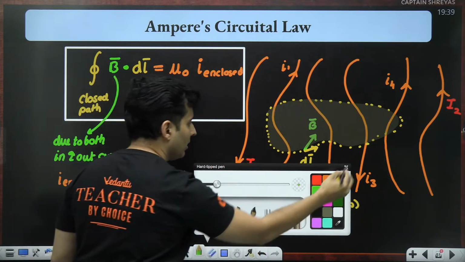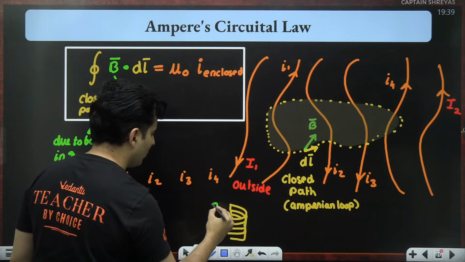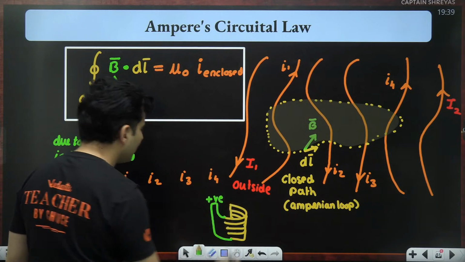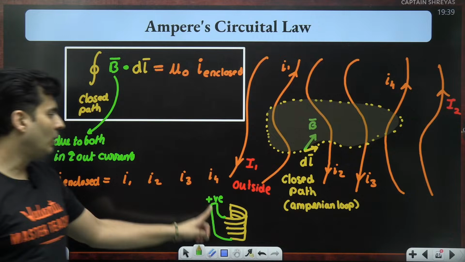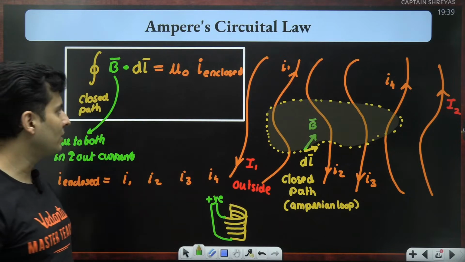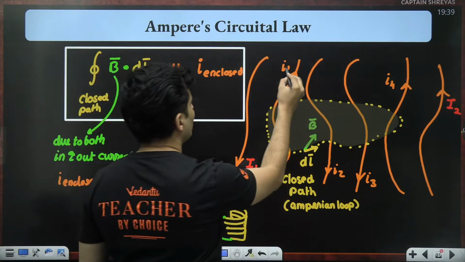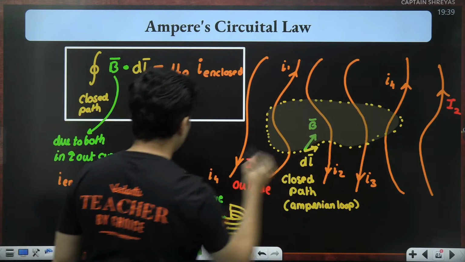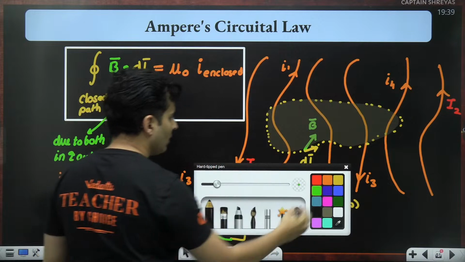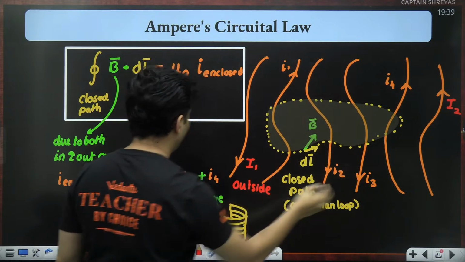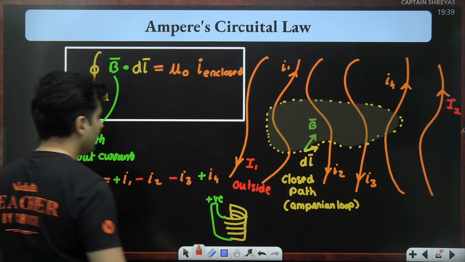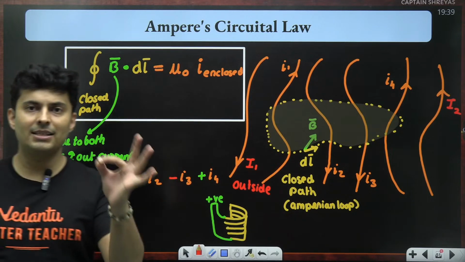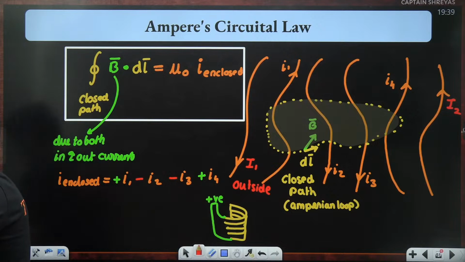Your thumb will automatically point in the positive direction of the current. Thumb is pointing up, so I1 will be positive. Even I4 will be positive. Who will be negative? I2 and I3 will be negative. That is how you find the algebraic sum of the currents. Is that clear? Right hand thumb rule.